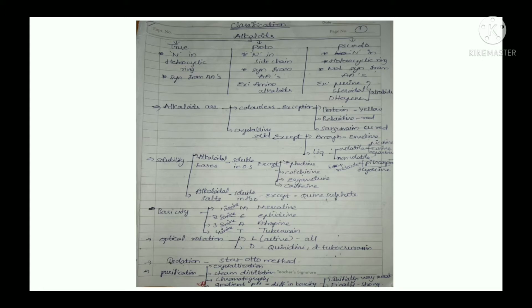Okay, and next pseudo-alkaloids, which means nitrogen is present in the heterocyclic ring but they are not synthesized from amino acids. Examples: purine alkaloids, steroidal and diterpene. Purine alkaloids are coffee and tea, for steroidal it is kurchi, and for diterpene it is aconite. Okay, these are the examples.